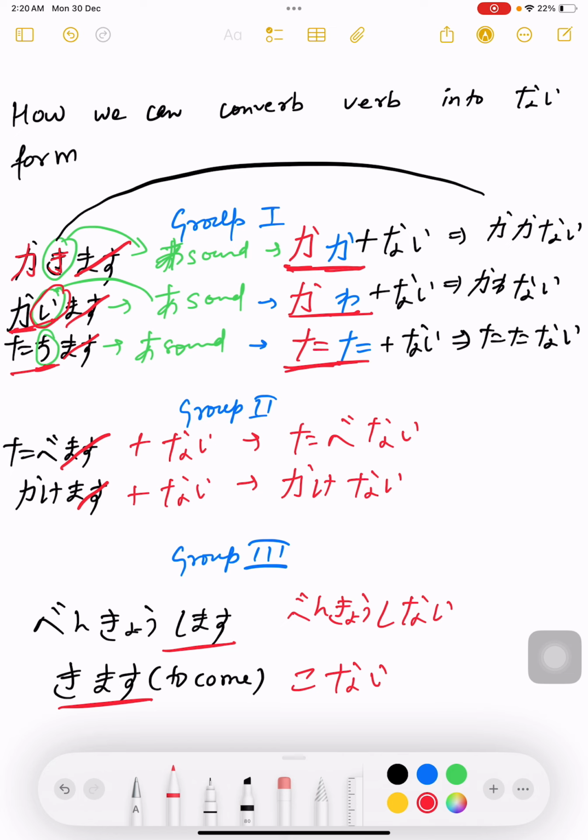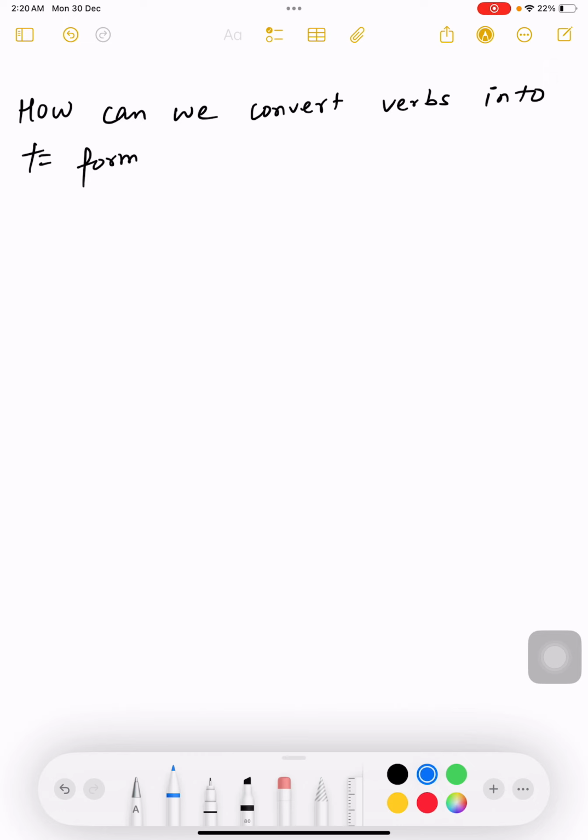So I hope you are writing. So please do write how we convert the verbs into nai form. Now I am erasing this. Third part is how can we convert verbs into ta form. Okay, how we convert verbs into ta form. Again, let's divide the verb into 3 groups. Verb group 1, verb group 2, verb group 3.